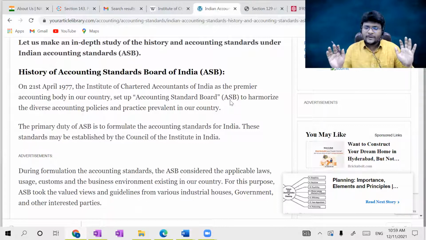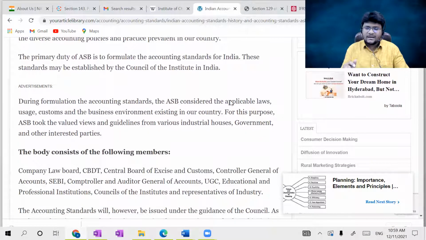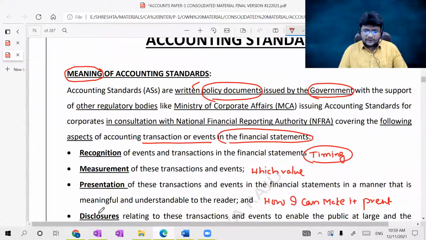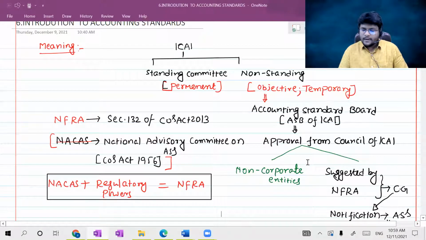The primary objective of the Accounting Standards Board, how it was constituted, and what the different members are. Let us have a small look. We already looked at the members and all other stuff, how the Accounting Standards Board was constituted. Next, consider one more thing, guys. Sir, now that you have checked the Accounting Standards Board, what about the council, sir? The Council of ICAI. What is this council?